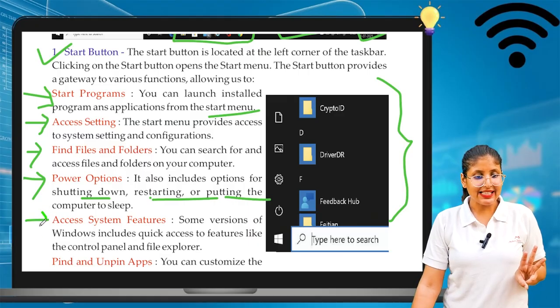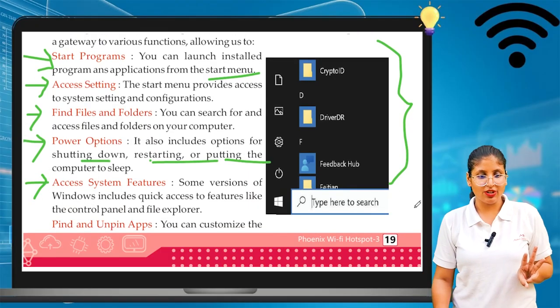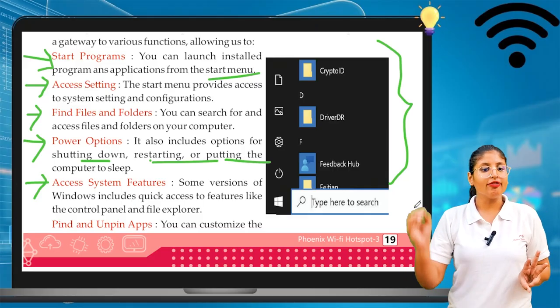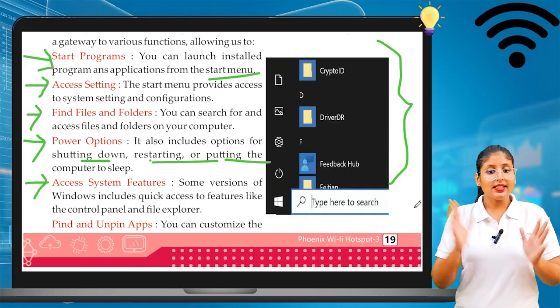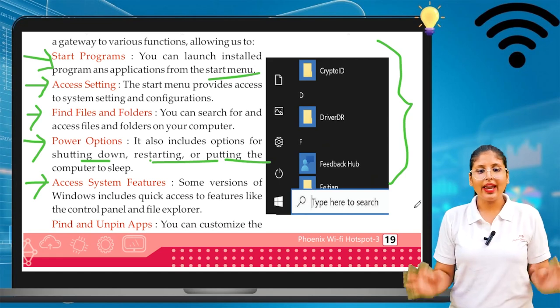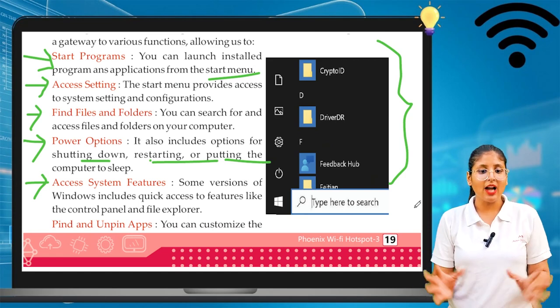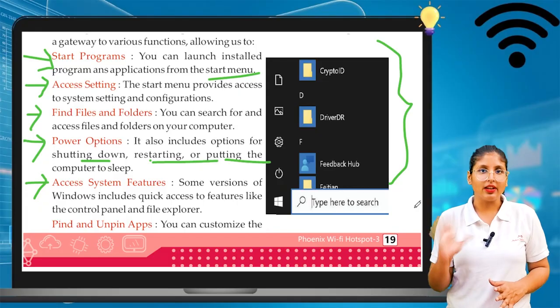Next is access system features. Access system features means some versions of Windows include quick access to features like Control Panel and Windows Explorer. This is also there.